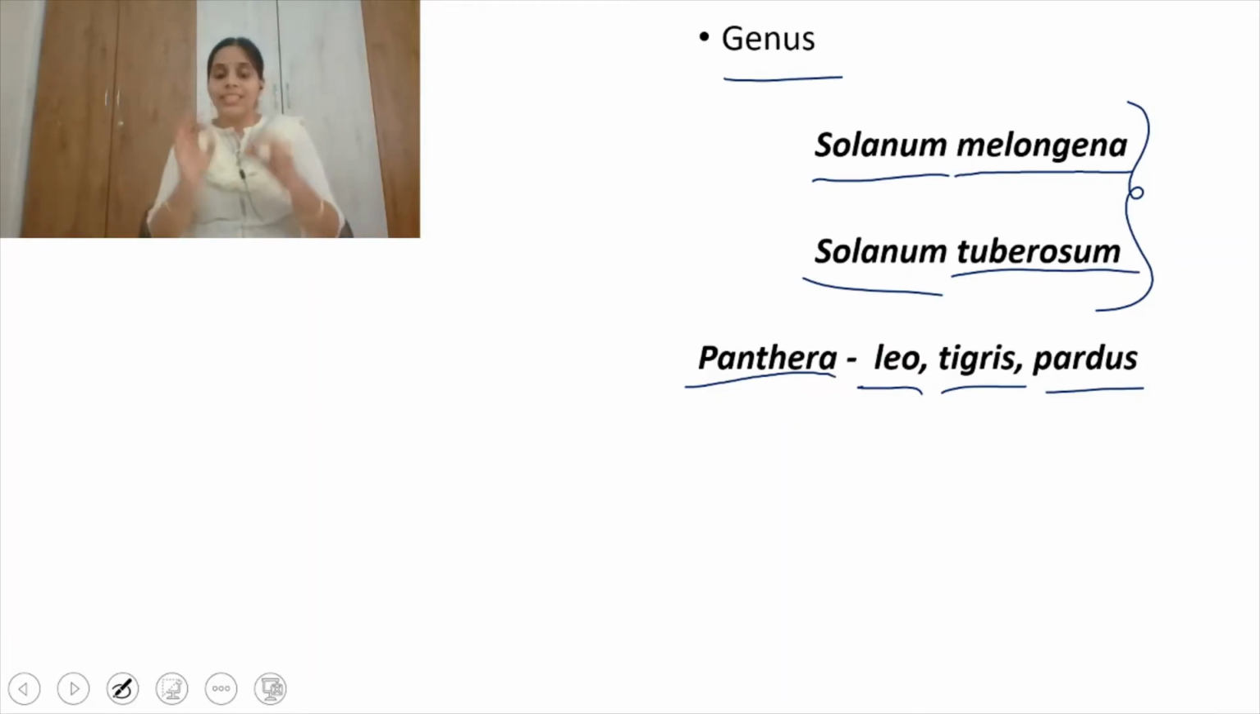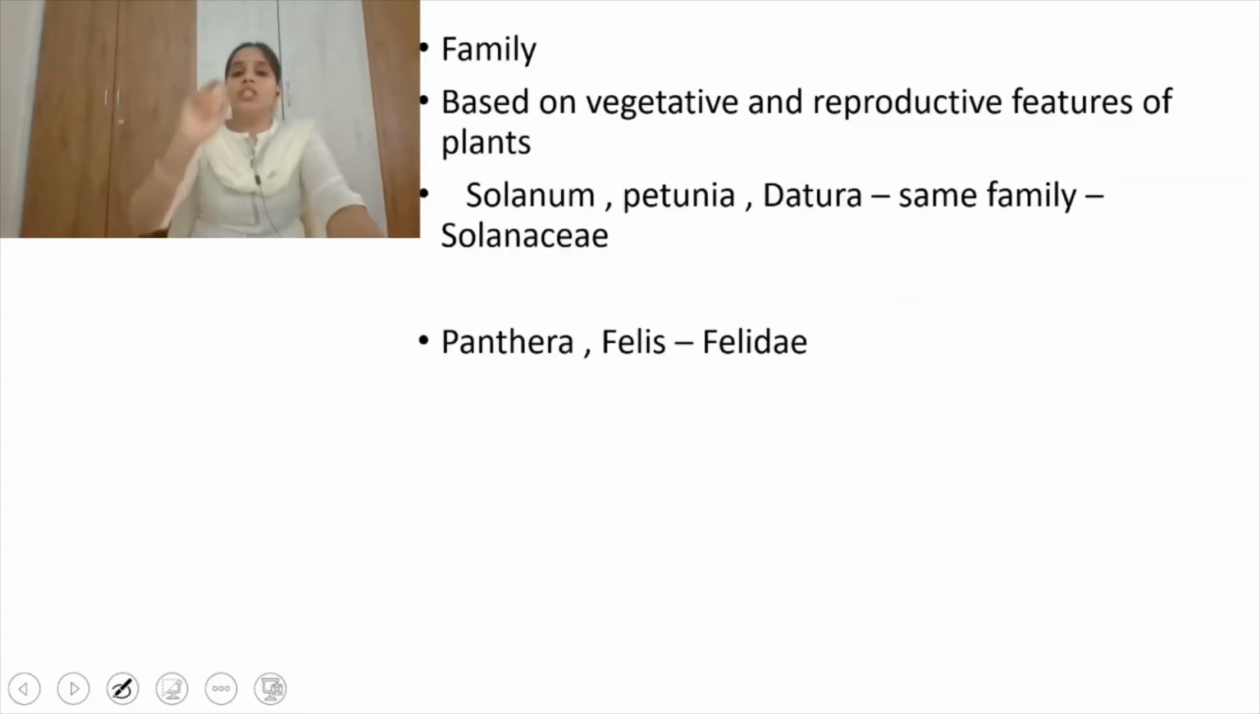So genus is a taxonomical category which contains a group of different species which are sharing similar characters. See, individually they have different characters, but some of the similar characters they will share. I am not saying that all the species are sharing similar characters. Individually, they have different characteristics, right? But some common characteristics they are sharing. As they are sharing some common characteristics, they come under one genus that we call Panthera, right? So after genus we have family.